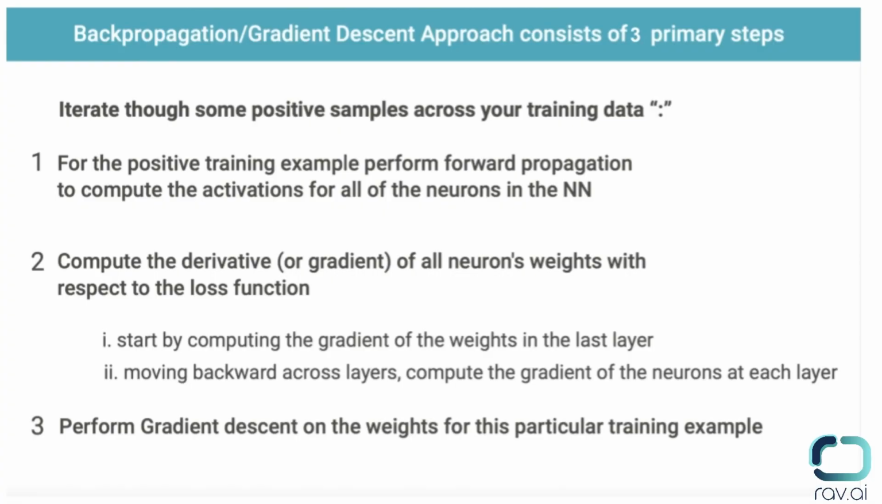So let's go back to the algorithm. Again, backpropagation gradient descent consists of 3 primary steps. For the positive training example, perform forward propagation, compute the derivative gradient of all the weights with respect to the loss function. Okay, we did that. And then moving backwards across layers, compute the gradient of the neurons at each layer. We've now done that. So now we're going to perform gradient descent on the weights for this particular training example.